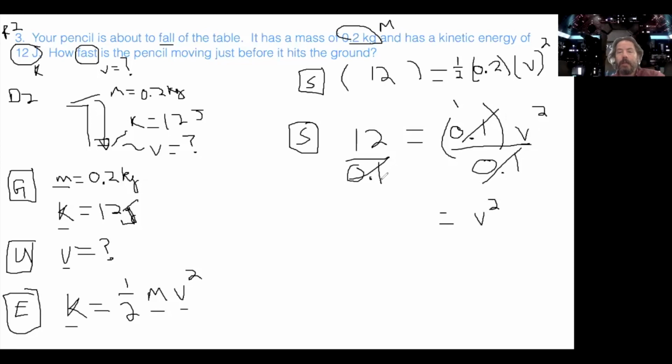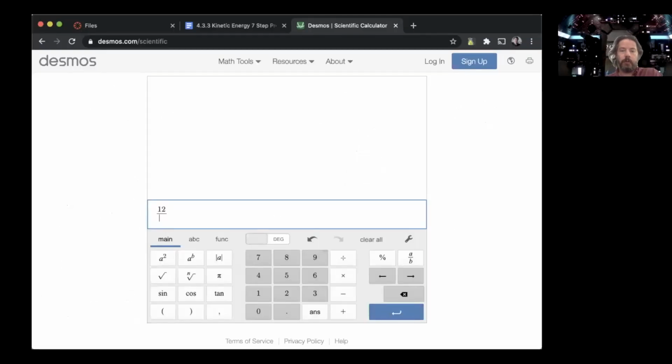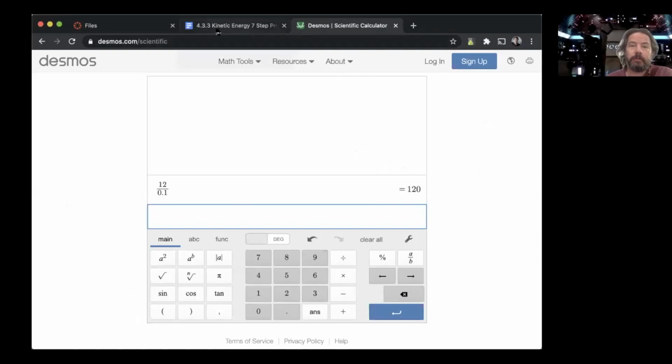Now, 12 divided by 0.1, we're going to plug that into our calculator. For the calculator, I recommend using Desmos. So we've got 12 divided by 0.1, which equals 120. Please use a calculator. I like to do it in my head because that's how I check my work and do some quick thinking, but I can get it wrong. So I always go back and put it in a calculator.